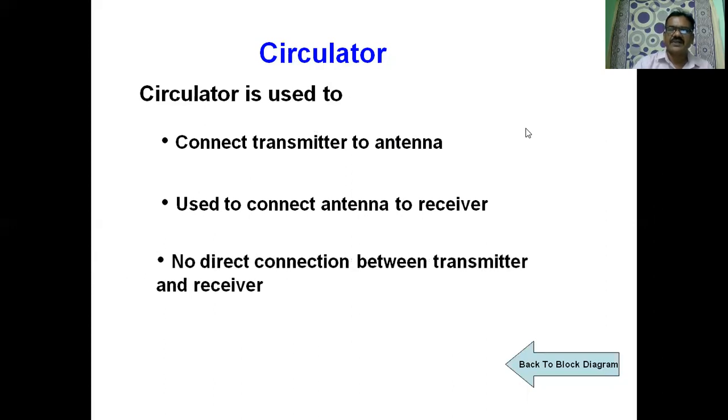There are different purposes for which the circulator is used. There is no direct connection between the transmitter and the receiver. When the transmitter is supposed to transmit the signal, the antenna acts as the transmitting antenna.